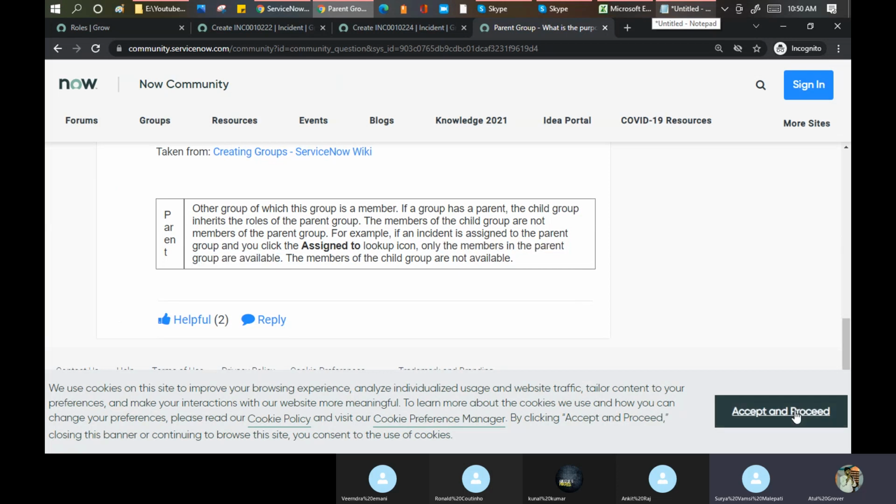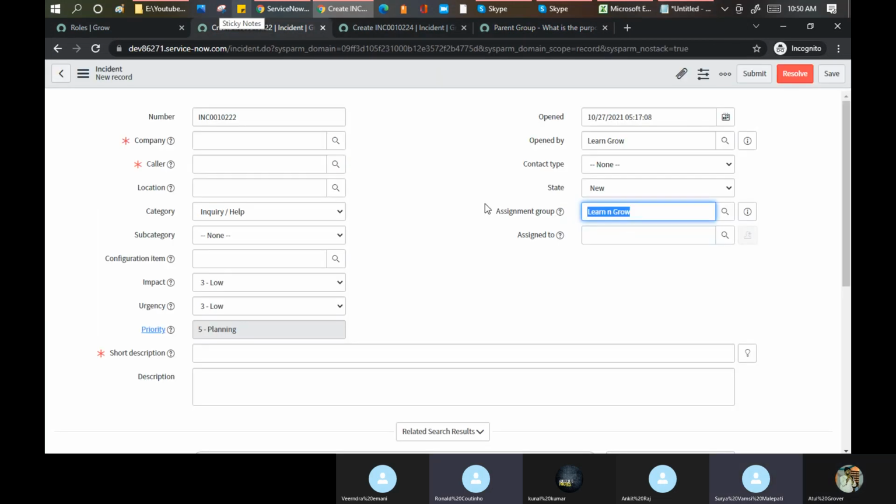Generally, in my experience, people avoid putting the parent as well. People say, okay, let's have a separate group for the separate role only. Because suppose a parent has an admin role, which you don't want to give to the members of the child group. Then what will you do? If you put the parent-child relationship, then all will get the admin rights as well. So in this case, people say, let's not put the parent and child relationship here. But if you select the child group in the assignment group field, then only the child group members will be available. Yes, right. Okay.